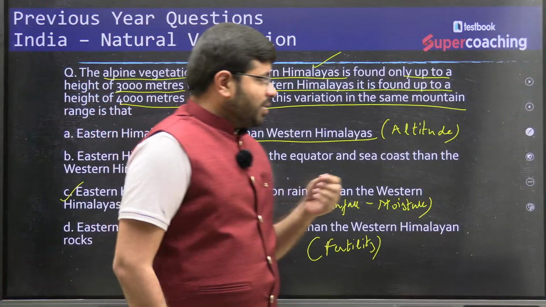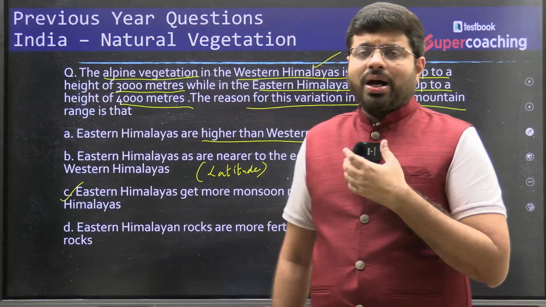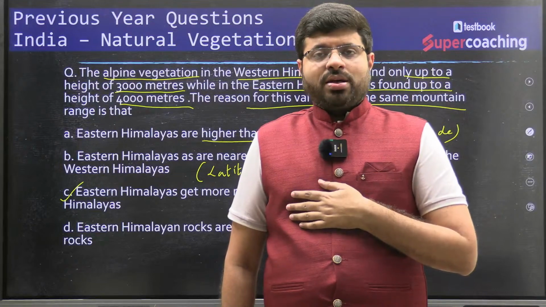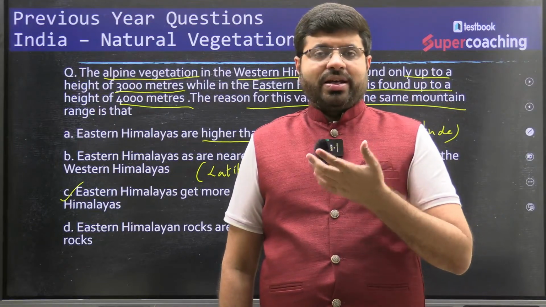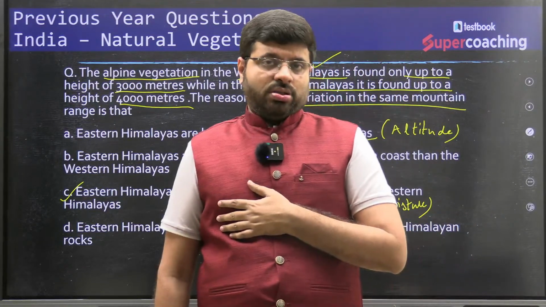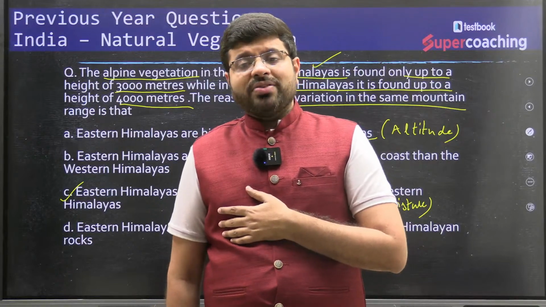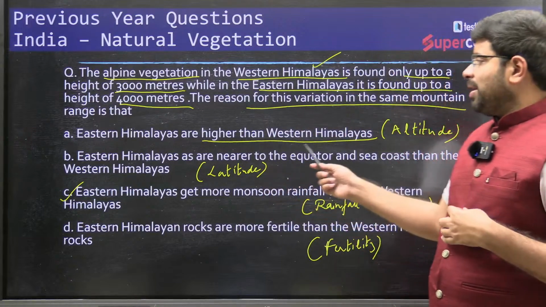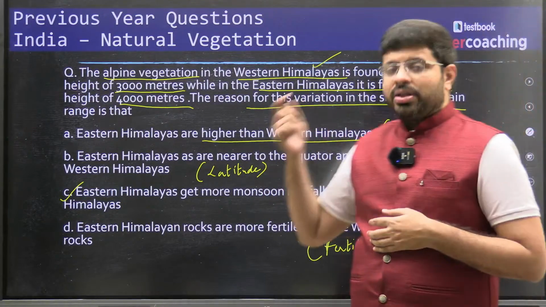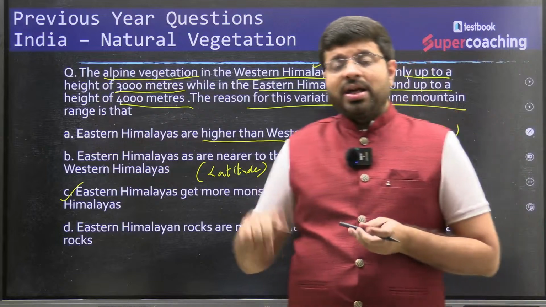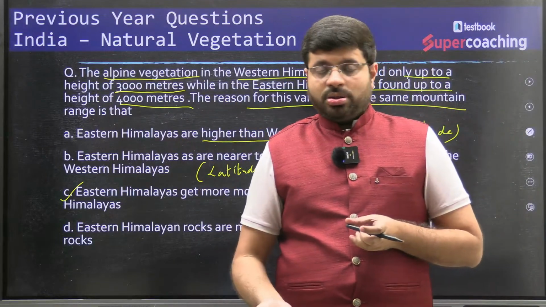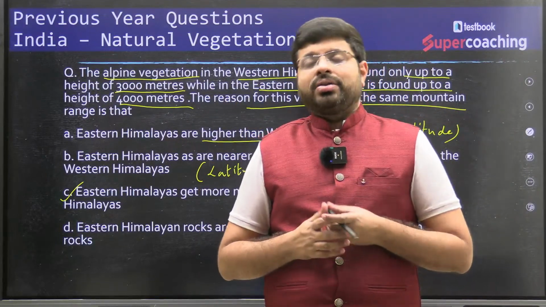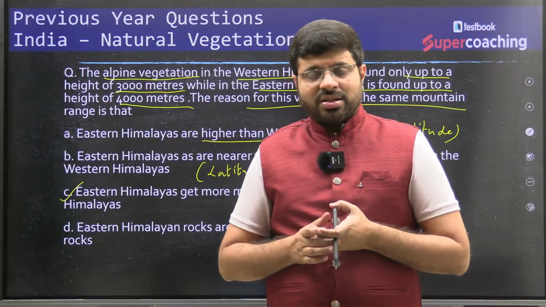Though altitude is also a factor, it is not a major factor here in differentiating vegetation, right? With altitude, temperature will decrease. If the eastern Himalayas are higher, then with more altitude the temperature should decrease further and there should be no vegetation. But that is not the reason for this. The reason is the moisture.